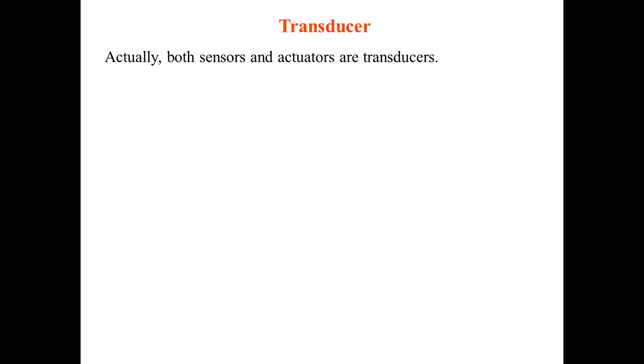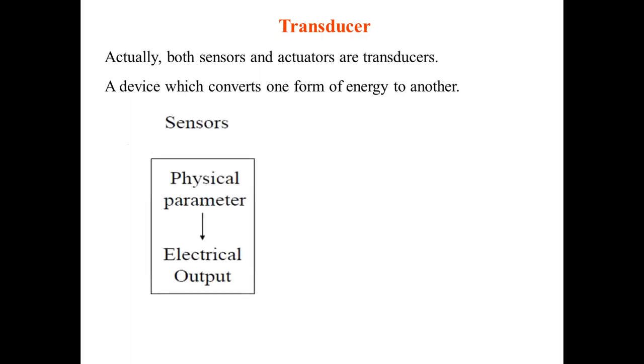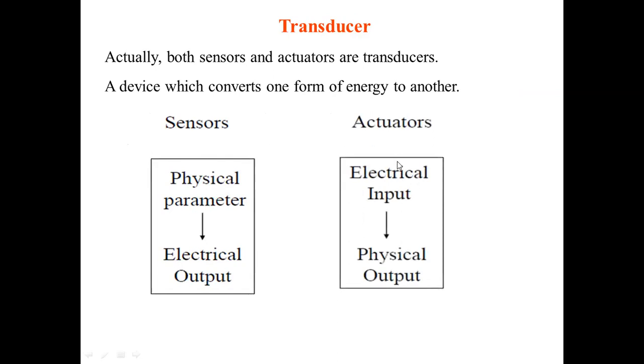Then what is the transducer? Actually, both actuators and sensors are transducers. A transducer is a device which converts one form of energy into another form. That is, any form of energy can be converted into another form. So what is the difference between sensors and actuators as far as energy transformation is concerned? In sensors, we convert a physical parameter into electrical output, and exactly opposite to this, actuators convert electrical input into physical output.